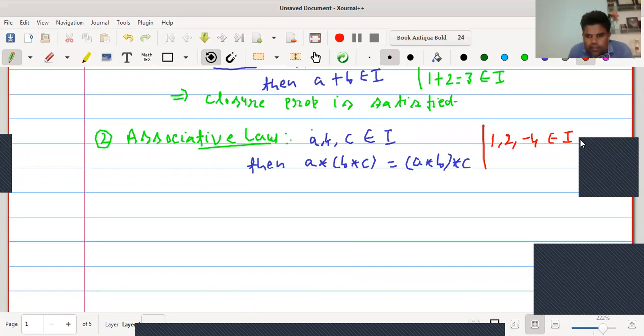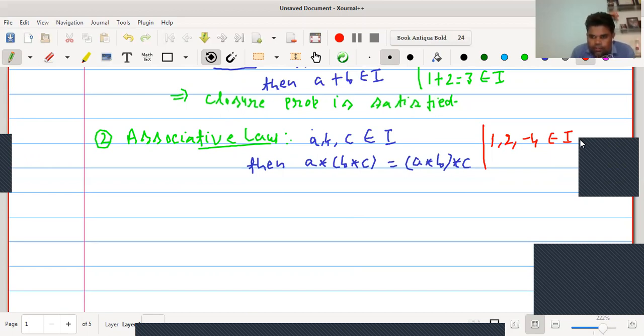Then we apply the associative law: (1 plus 2) plus minus 4 must be equal to 1 plus (2 plus minus 4), that is, 3 plus minus 4 equals 1 plus minus 2.